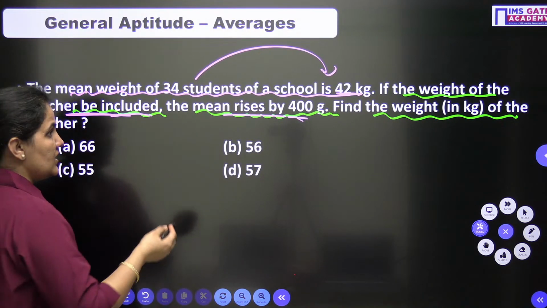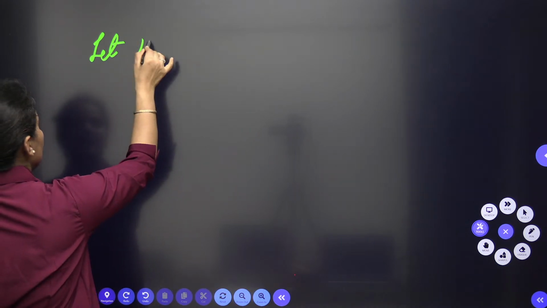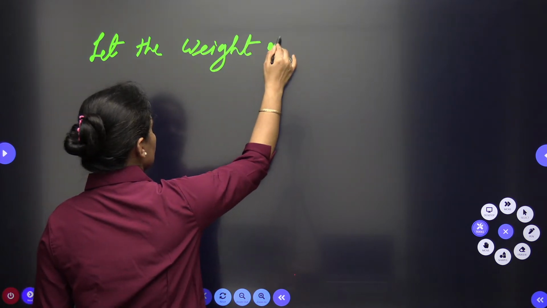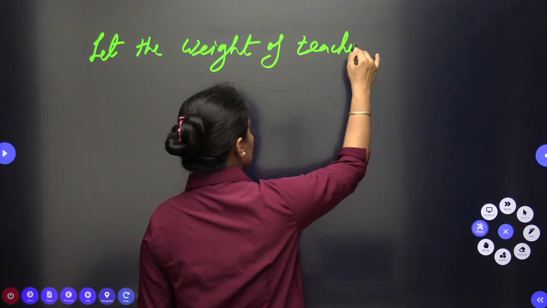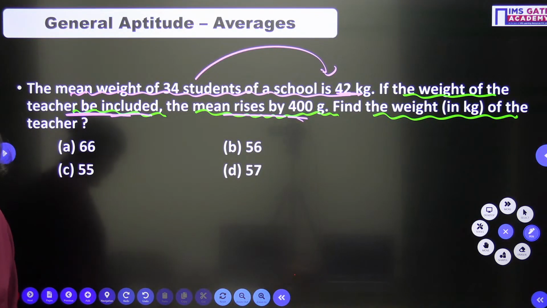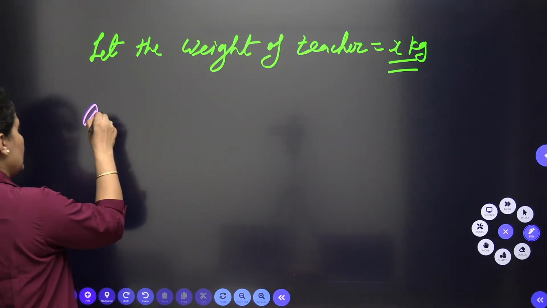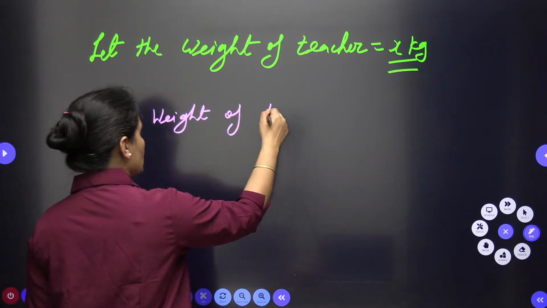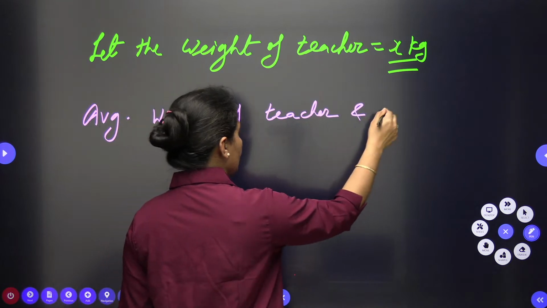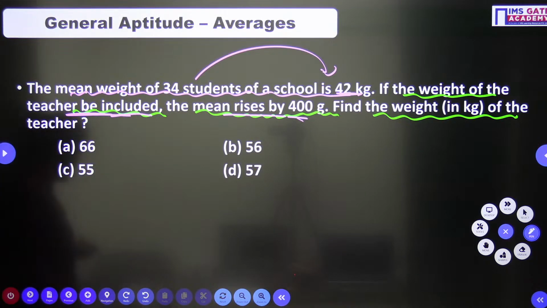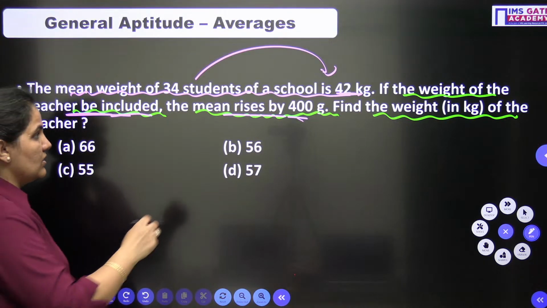Let's approach it. First of all, we can start from the quantity which we need to find out. So let's start from the weight of the teacher is X. As we can write down here, the average weight of teacher and students, when you include the teacher's weight, is 400 gram more.